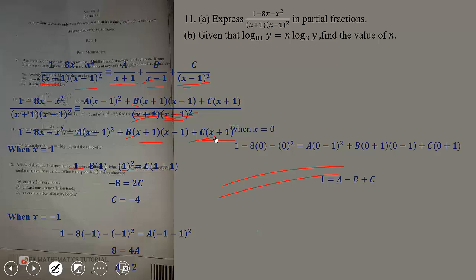We know the values of a, b, and c already, so we put them inside and solve for b. We know the value of a and c, so substitute and solve for b to get b equal negative 3. So it means that this partial fraction is equal to 2 over x plus 1 minus 3 over x minus 1 minus 4 over x minus 1 all squared. Now to the b part of our question.